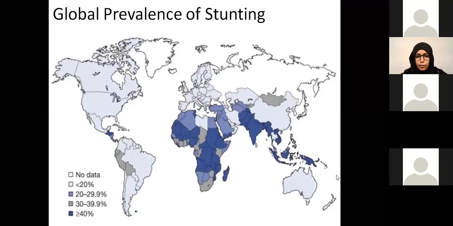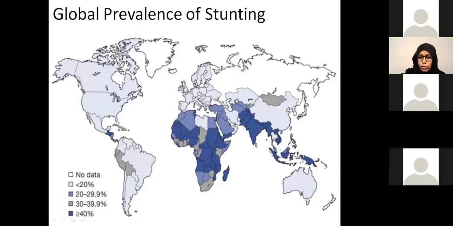Here is something I do want you to focus on, which is stunting, because if you remember from the definition, stunting is when a child has low height for his or her age. It signifies more of a chronic problem than wasting, which is low weight for height, or underweight, which is low weight for age. If you look at Pakistan, this data is again from 2016.